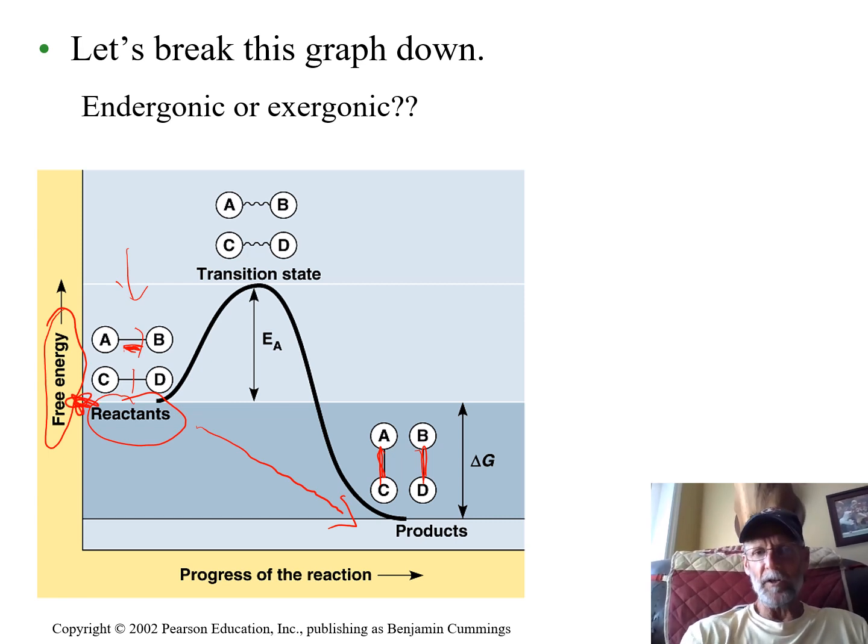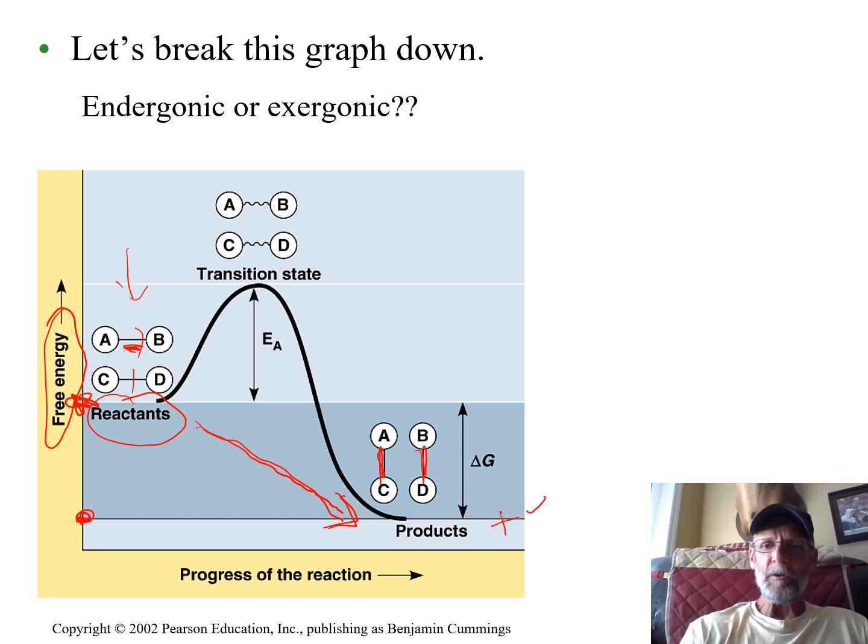There's no numbers on here, but it's that much. And the products had less. In the course of this reaction, the chemicals lost energy. That means that energy was released. That means this is a graph of an exergonic reaction.